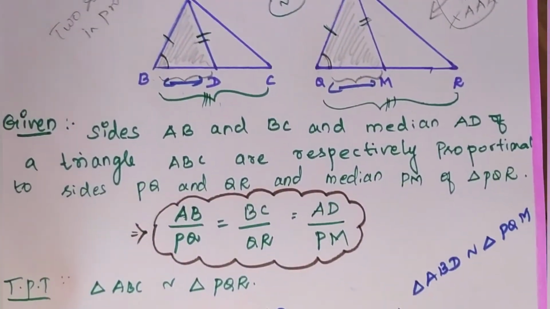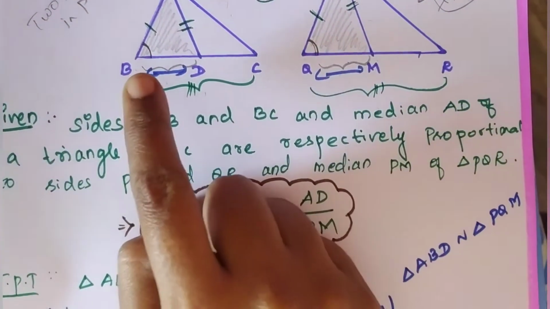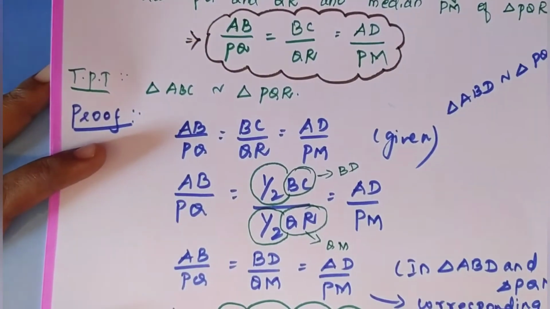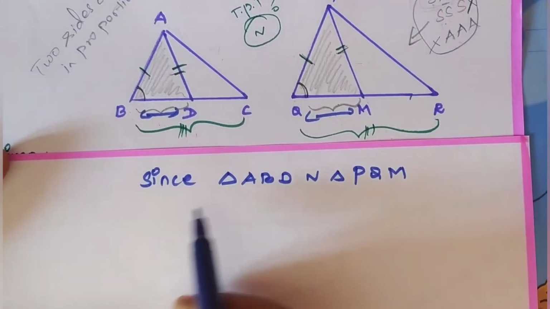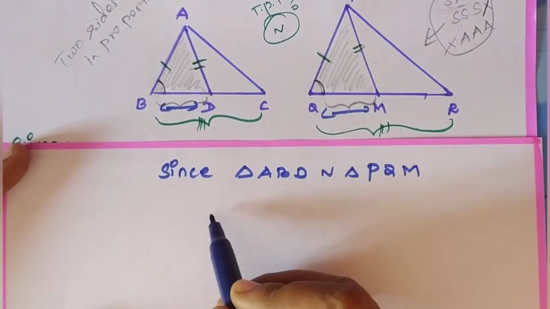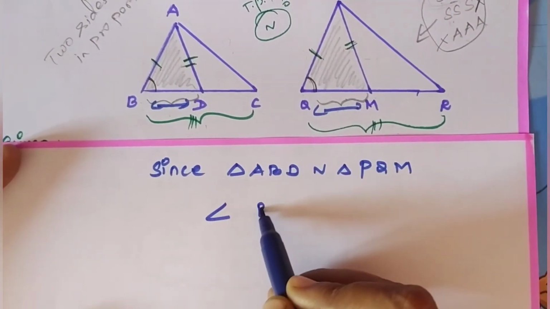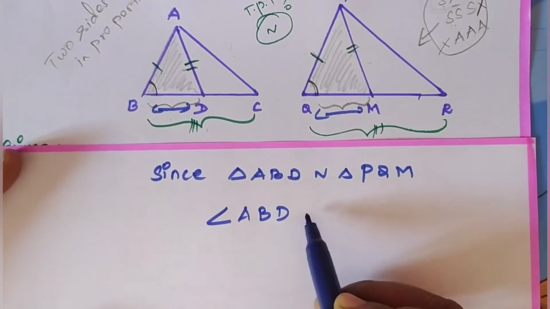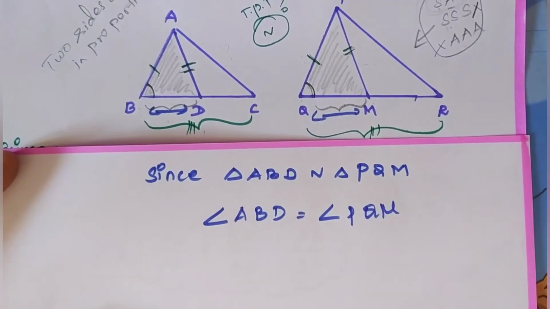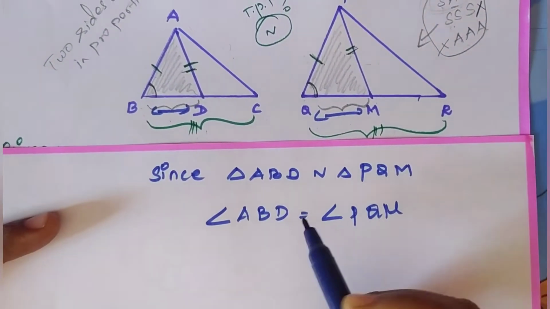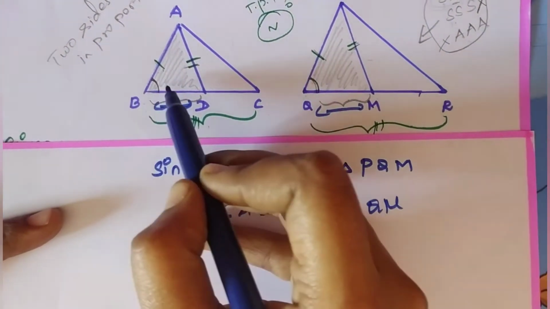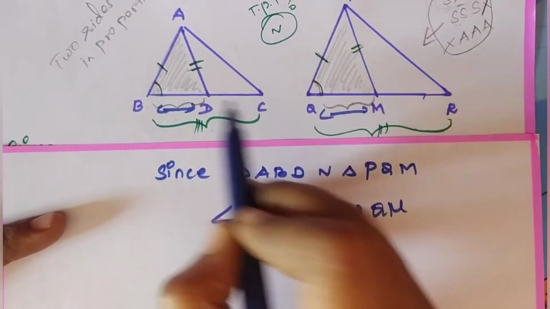Next, what we have to prove? Since the two triangles are similar, I can tell that angle B is equal to angle Q. Since the triangle ABD is similar to the triangle PQM, we can write the remaining vertices like this easily. So the angle ABD is equal to angle PQM. So now we proved that these two angles are equal.